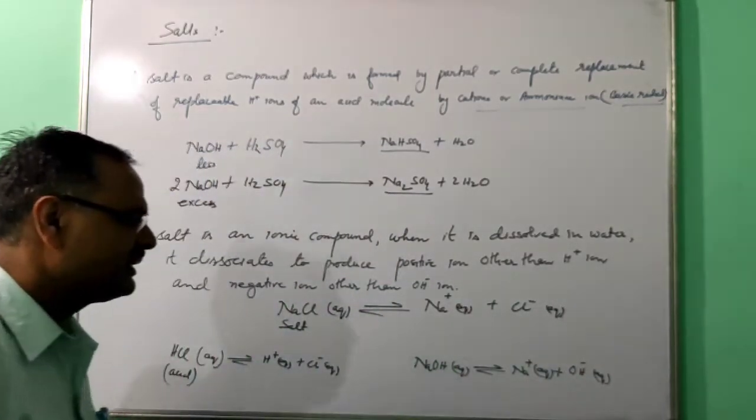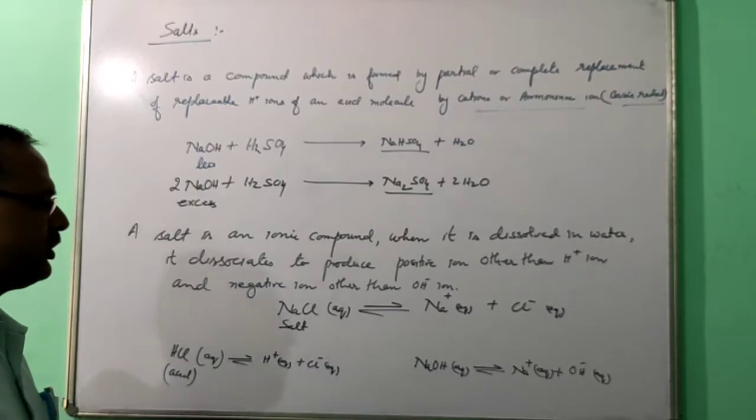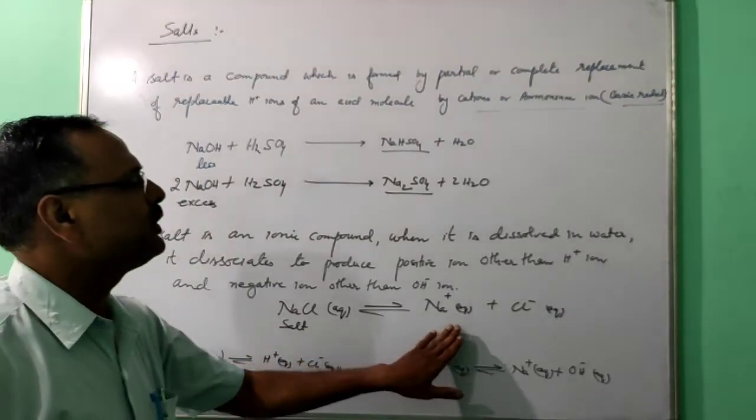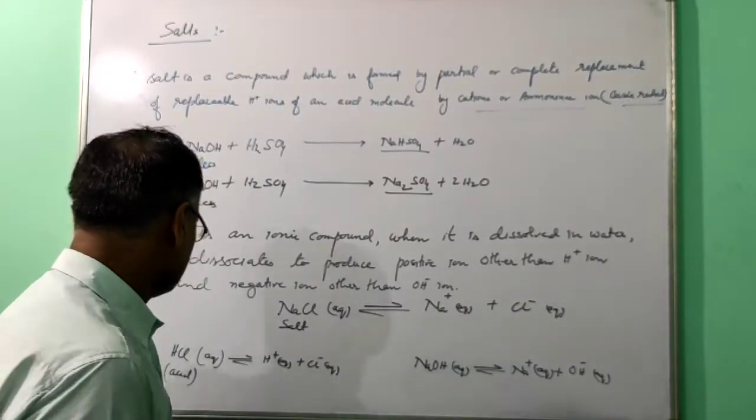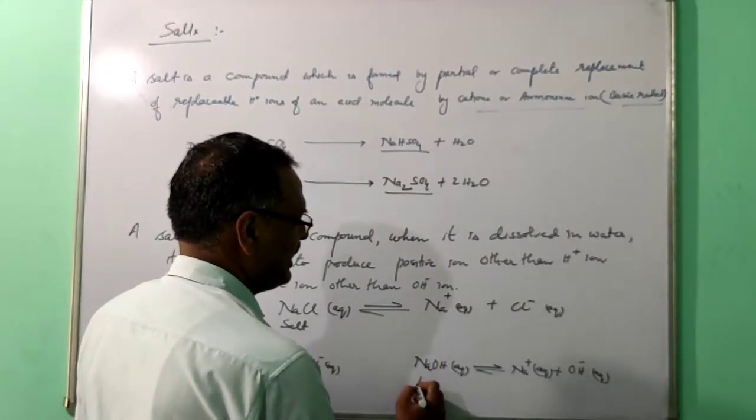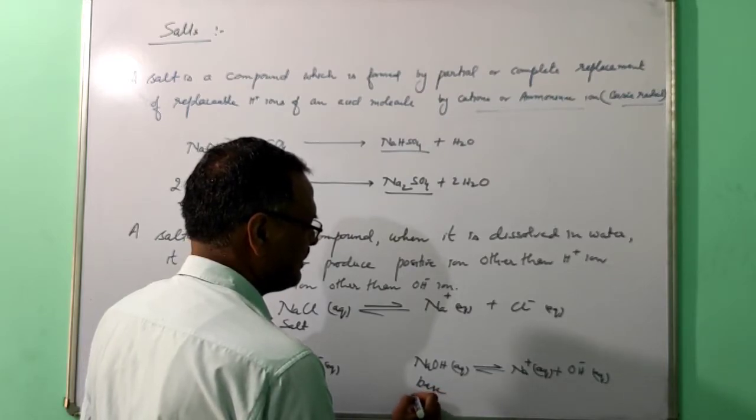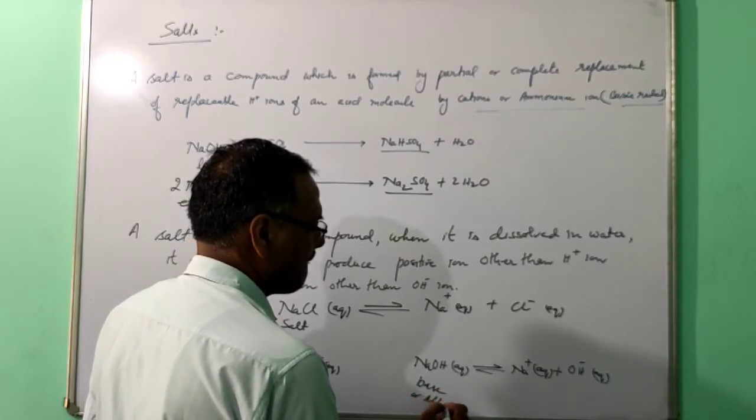By this way, this is a salt. It is giving positive and negative ion other than H plus ion and other than hydroxyl ion. So this is acid and that is base or alkali.